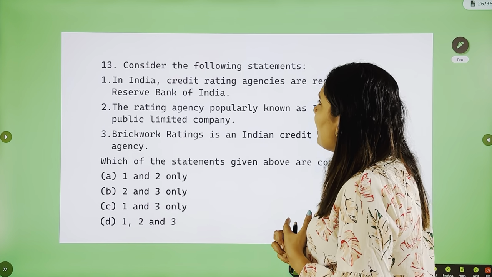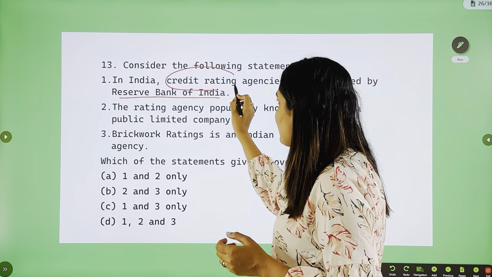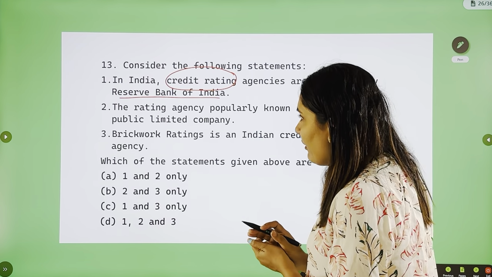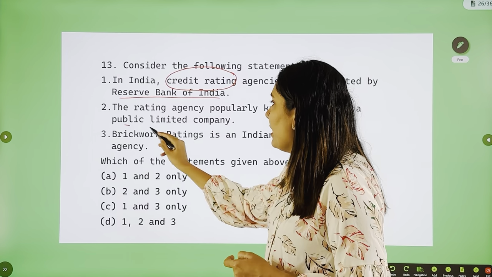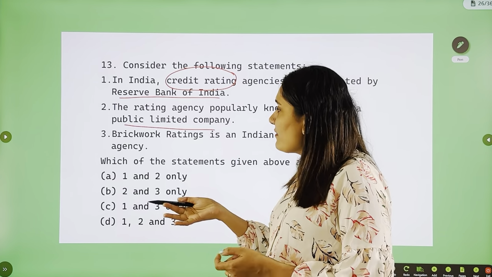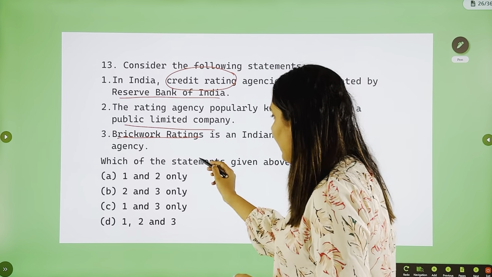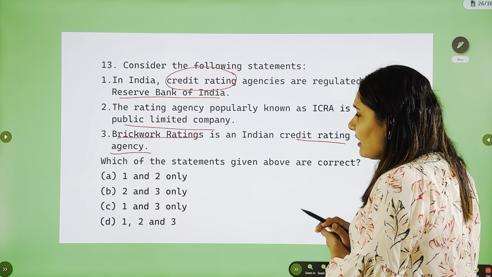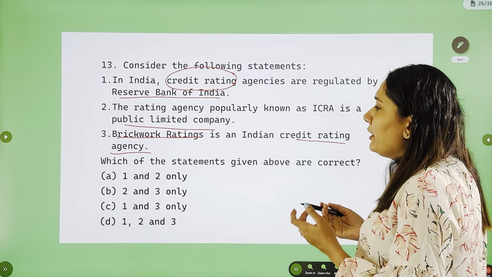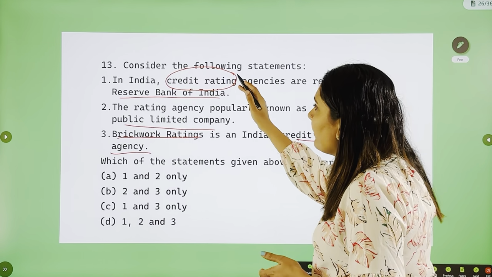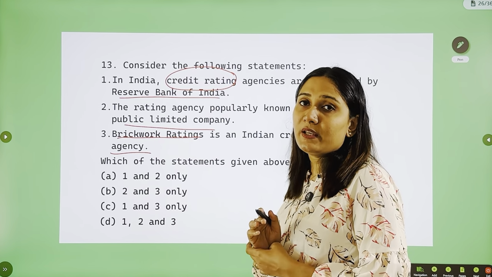Next one: in India, credit rating agencies are regulated by RBI. Second, the rating agency popularly known as ICRA is a public limited company. This is a factual statement; maybe we know it, maybe we don't. Then, Brickwork Ratings is an Indian credit rating agency. So these are the three statements. The second and third statements are purely factual in nature and you may or may not know them. But the first one is logical, and you can work on the first statement with whatever knowledge you have.